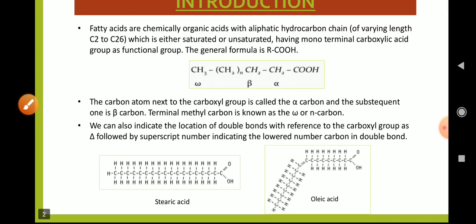Here I have shown examples of stearic acid and oleic acid. Oleic acid is the most common fatty acid. Stearic acid is a saturated fatty acid having a straight chain, and oleic acid is an unsaturated fatty acid having a double bond here. Oleic acid has a bent structure. What is the importance of a straight chain and a bent structure, we will discuss further in the lecture.